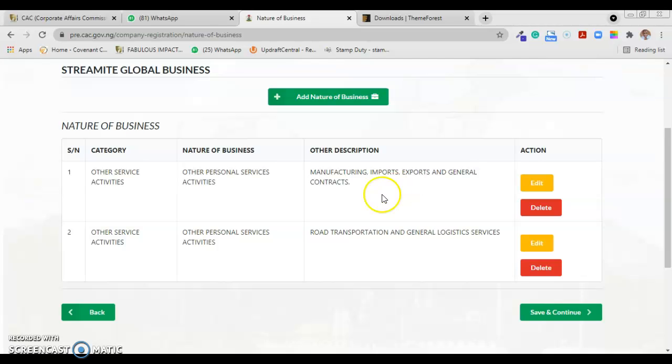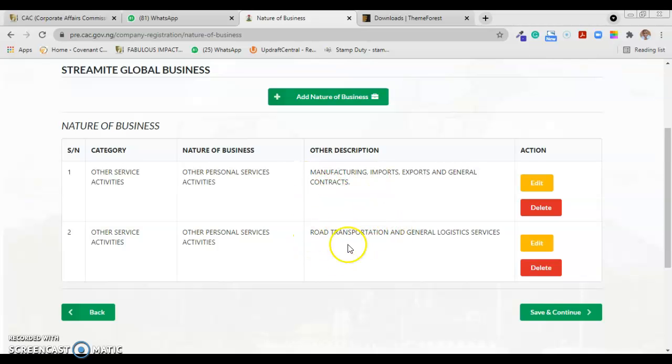So this person can easily say manufacturing, road transportation, and general logistics. This import and export, the fact that you put it there does not mean that if you don't have it there you cannot import and you cannot export. Are you getting it? But that is by the way.